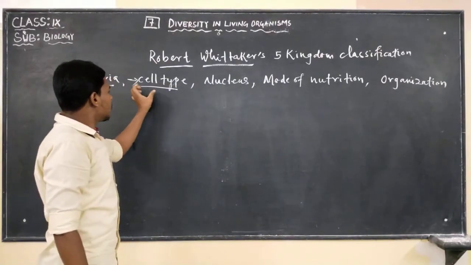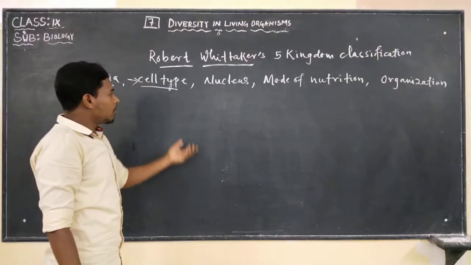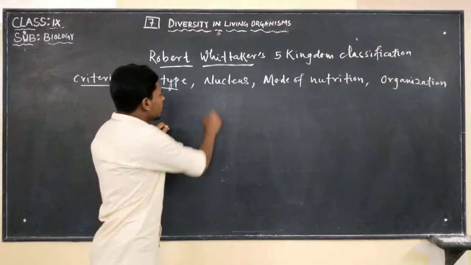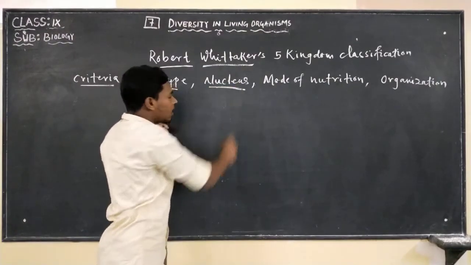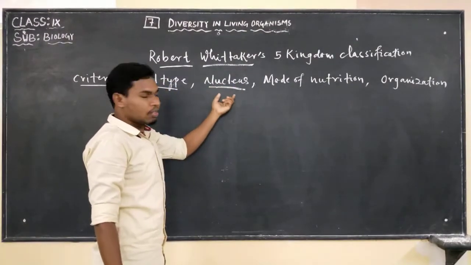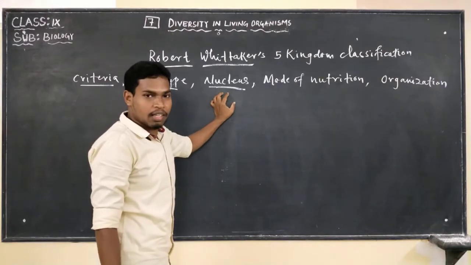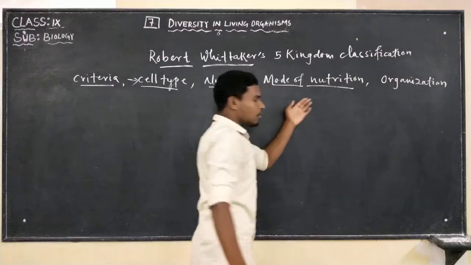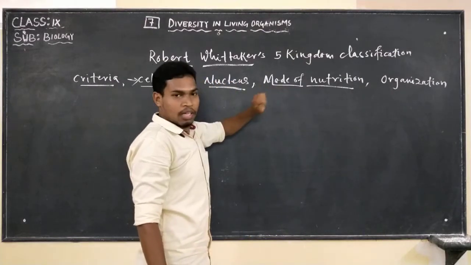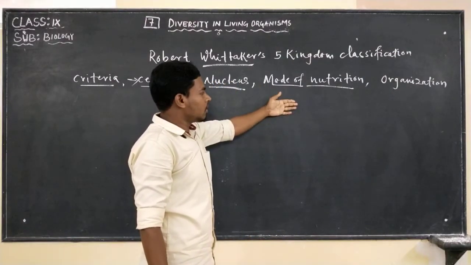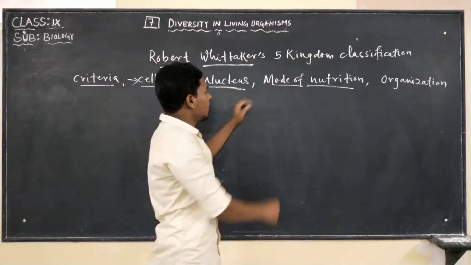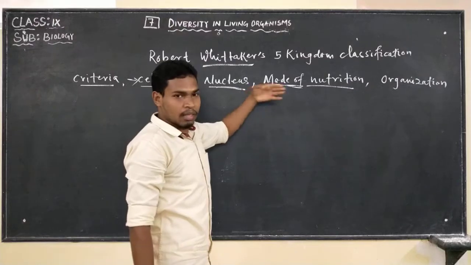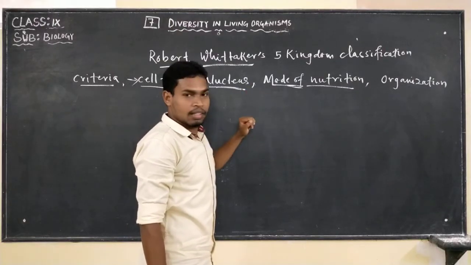Cell type means whether that cell is made up of a single cell or more number of cells, and nucleus, whether the cell is having a nucleus or not. Based on that we name them as prokaryotic and eukaryotic. Mode of nutrition: there are two types, autotrophic nutrition and heterotrophic nutrition. And even in heterotrophic nutrition we find saprophytic nutrition and parasitic nutrition.